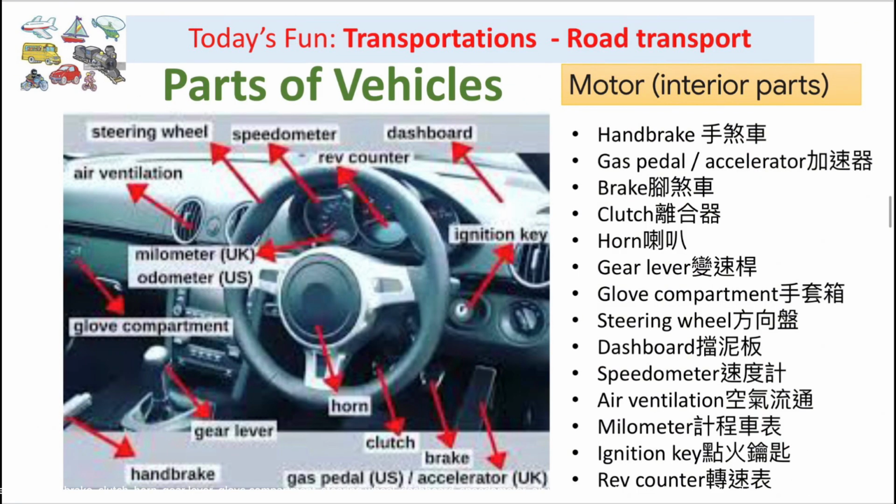Finally, let's see interior parts of vehicles, such as handbrake, gas pedal, brake, clutch, horn, gear lever, glove compartment, steering wheel, dashboard, speedometer, air ventilation, mile meter, ignition key and rev counter.